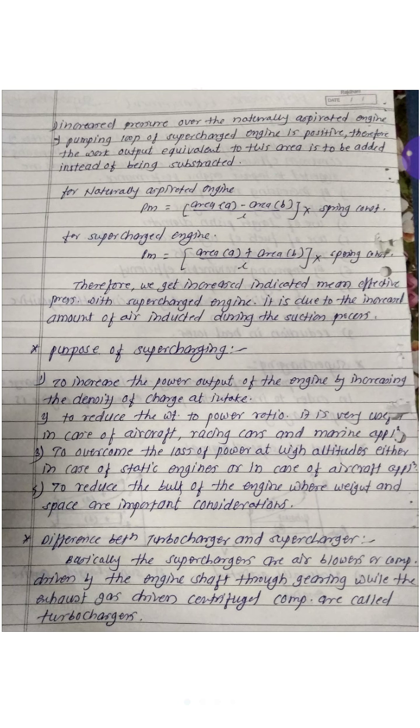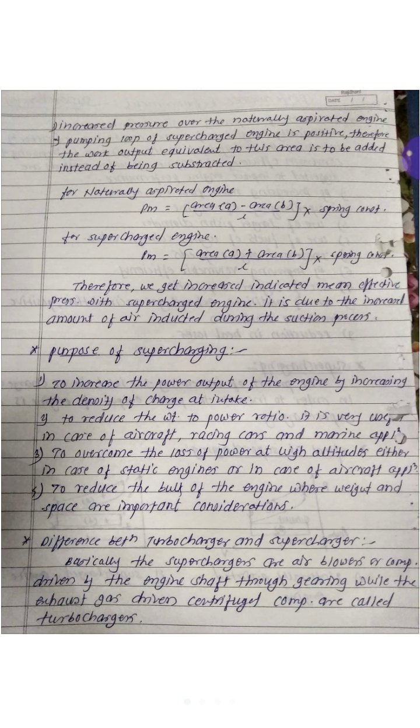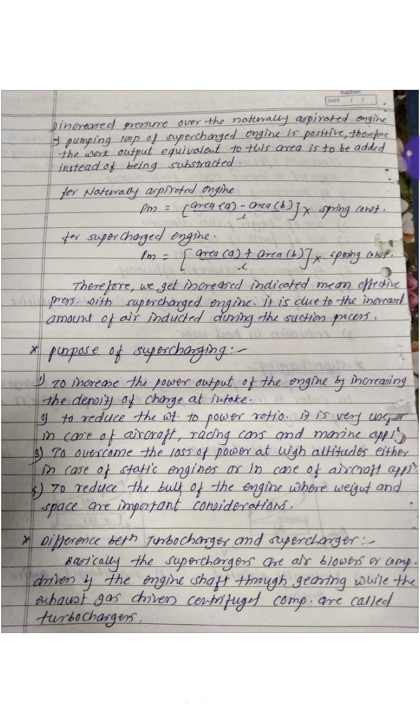In the case of superchargers, to run the compressor or air blower, the power is always utilized from the engine output shaft. And in the case of turbochargers, the centrifugal compressor is run with the help of the energy of exhaust gas. So this is the basic difference between supercharger and turbocharger. The aim of both is to increase the charge density during the suction stroke of the engine.